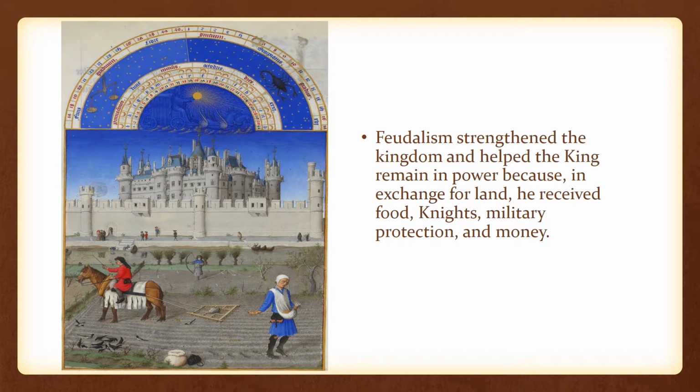The king benefited the most from the feudal system. The king was on the top of the feudal pyramid in the feudal system. All the king had to do was to share some of his land. In exchange, he would receive food, knights, military protection, and money. This strengthened the kingdom and helped the king remain in power.